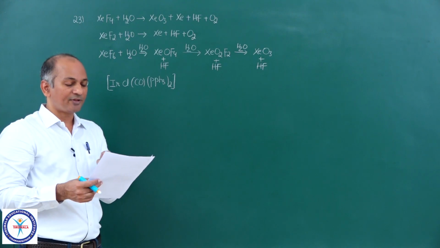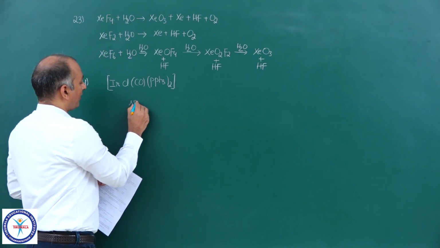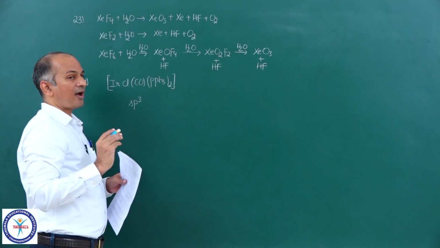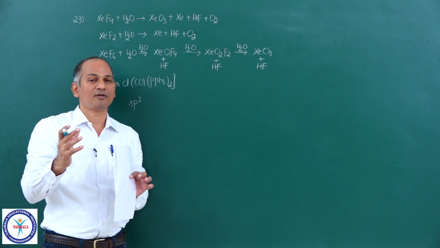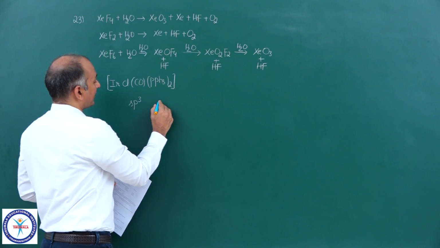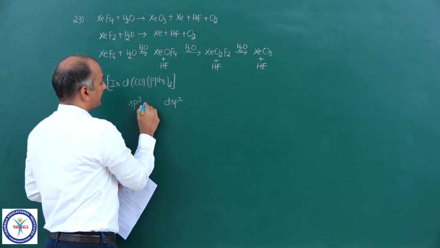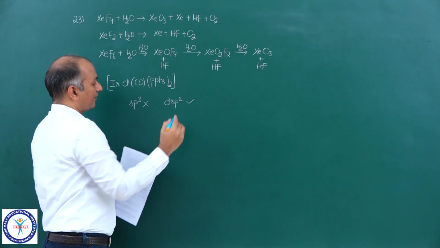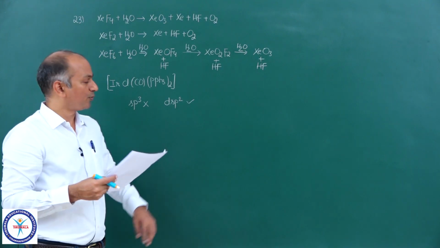The hybridization of the metal ion is sp3? No way, because we already concluded, taking the indirect evidence given in the question, that the complex is square planar. If it is a square planar complex, the hybridization is dsp2, not sp3. Then, the spin-only magnetic moment of the complex is 0.